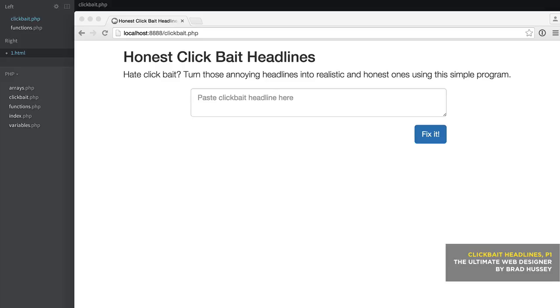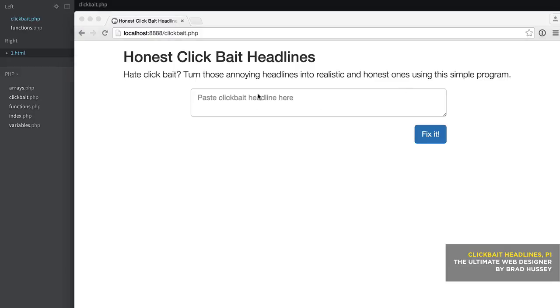But in the meantime, in this project, we're going to build a little program using PHP that can turn those clickbait headlines into honest and realistic headlines. On the outside, it looks quite simple. It's just a text area and a button, and it basically will just convert the clickbait into an honest headline. Now, in the background is where all the magic happens, but why don't we just test it out and I'll show you what it does.